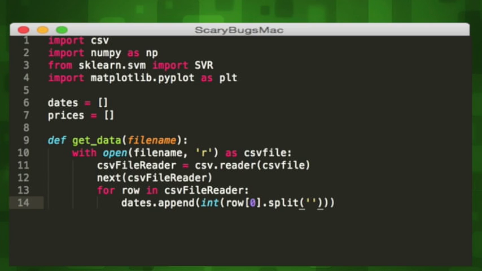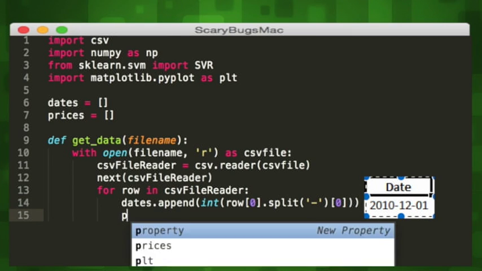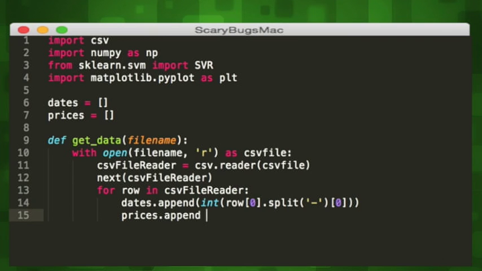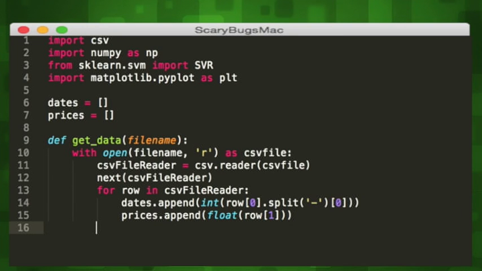We only want the day of the month, so we'll get that first column in our row, which is at the index 0, and use the split function to remove the dashes between each of those 3 values. Then get that first value in the list, which is the day. We'll wrap that using the int keyword to convert the day to an integer. For prices, we'll append that list as well with the opening price, which is in the next column of our row, and convert that to a float to be more precise in our later calculations. Okay, not that precise. We'll place the return statement at the end to finish our with block.